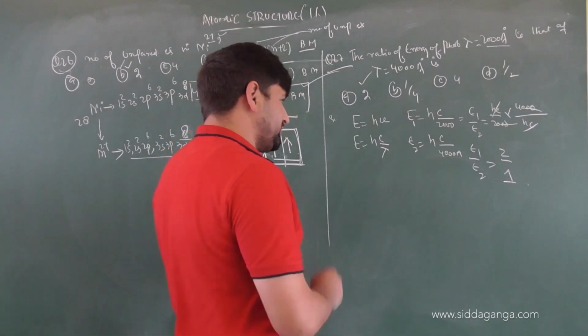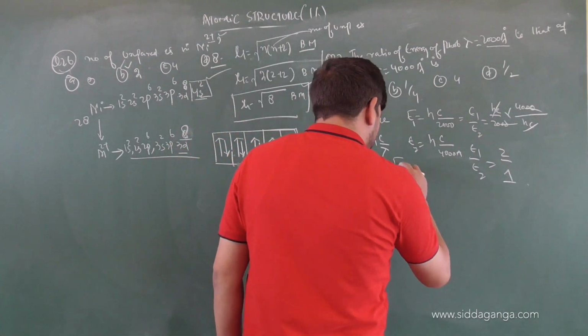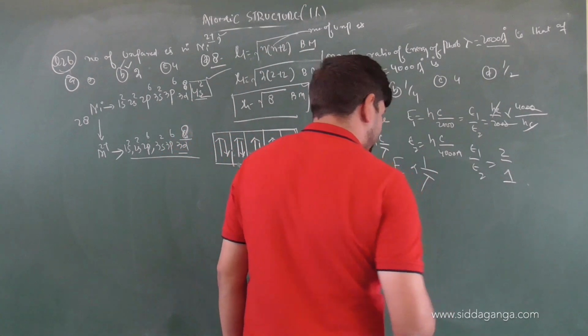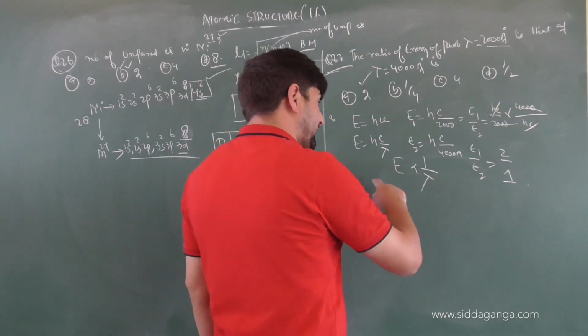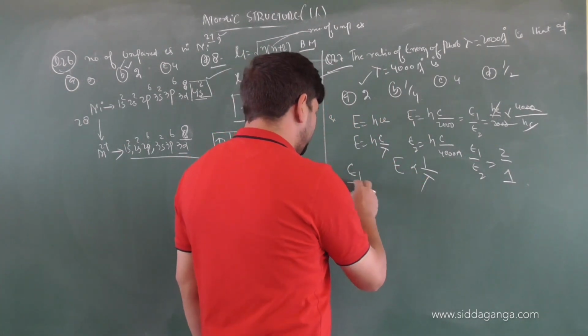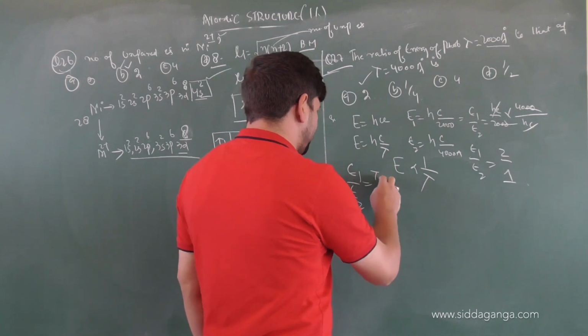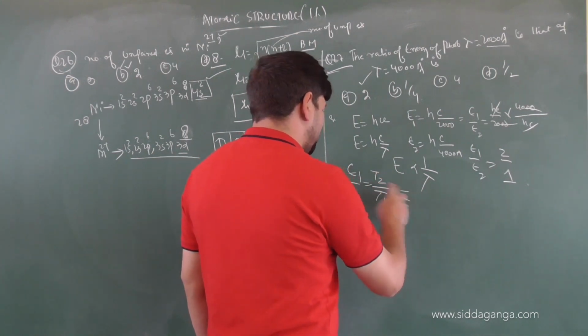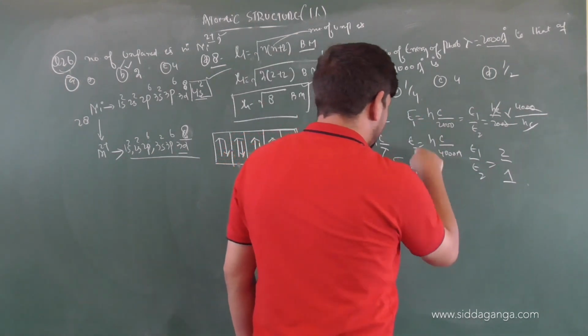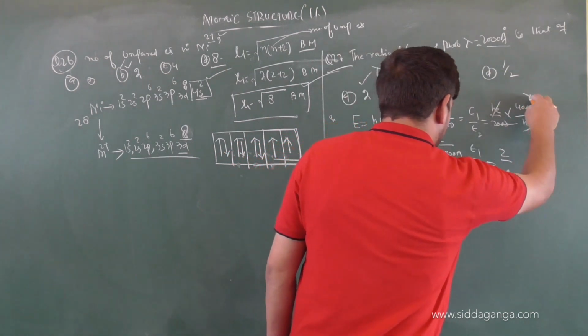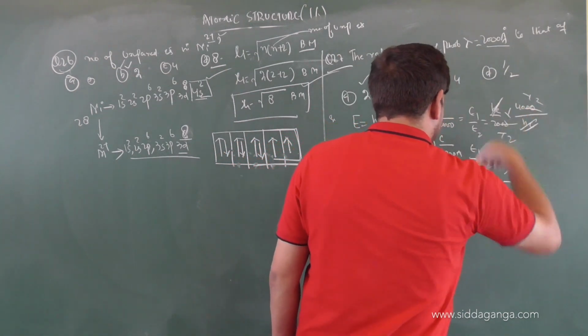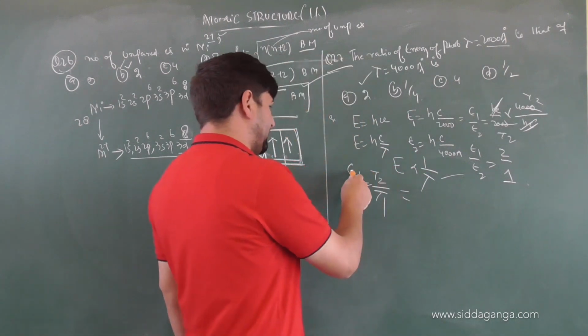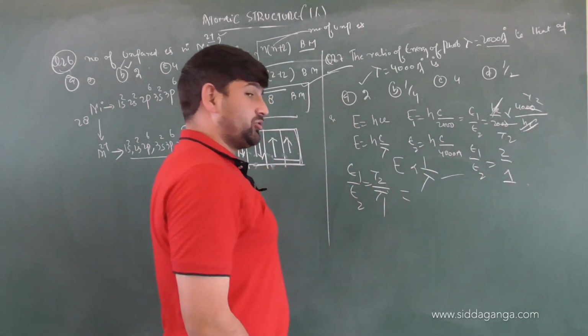You can directly use this equation also, because we know energy is inversely proportional to wavelength, right? So if you find the ratio of the two, then E1 by E2 will be equal to lambda 2 by lambda 1, because h and c are cancelling. So you can write directly E1 by E2 equals lambda 2 by lambda 1.